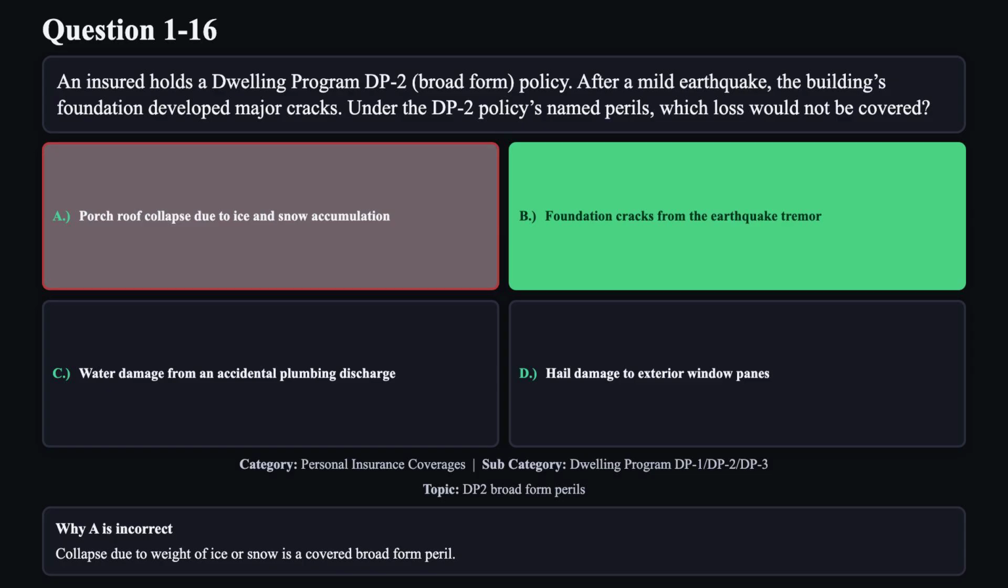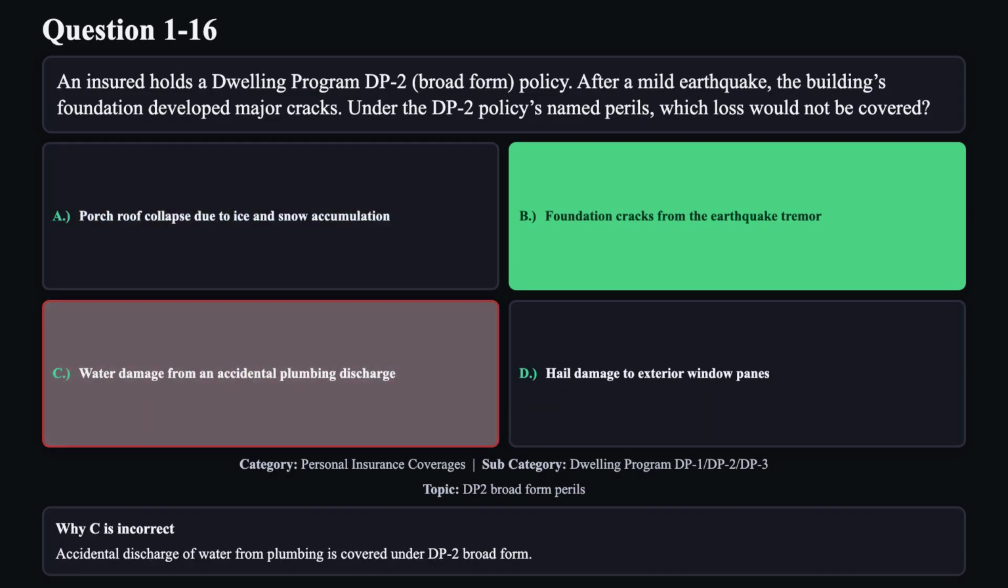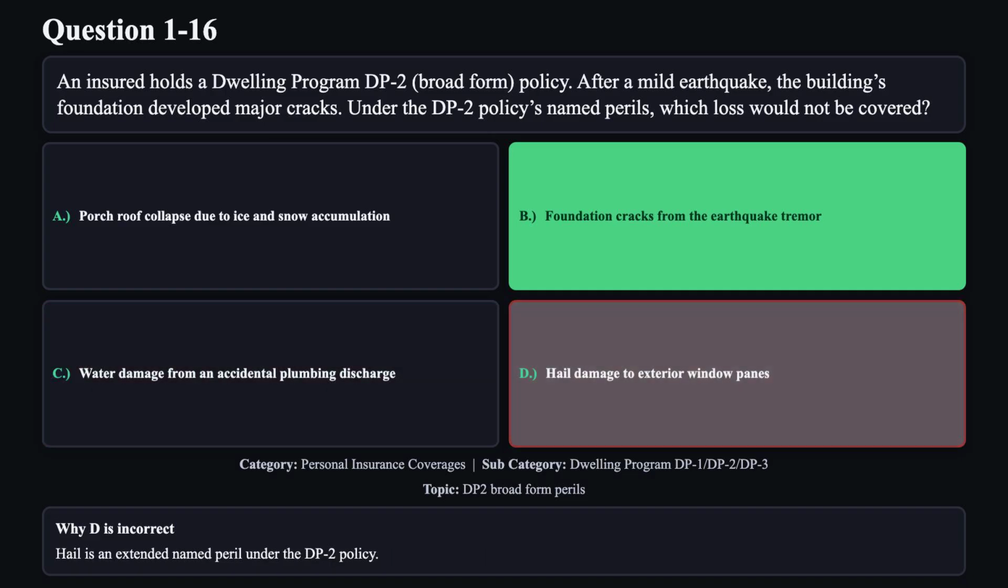Reason A is not correct. Collapse due to weight of ice or snow is a covered broad form peril. Reason C is not correct. Accidental discharge of water from plumbing is covered under DP2 broad form. Reason D is not correct. Hail is an extended named peril under the DP2 policy.